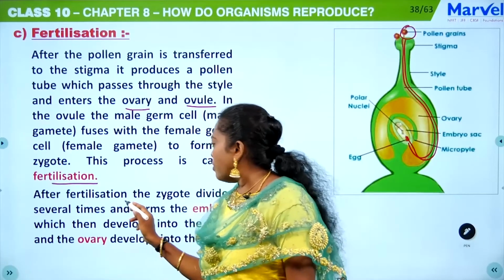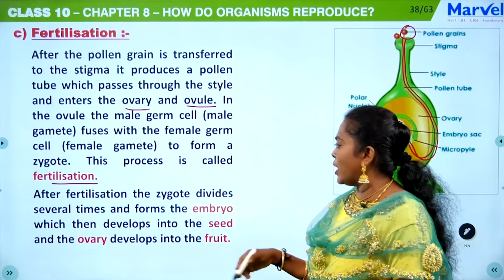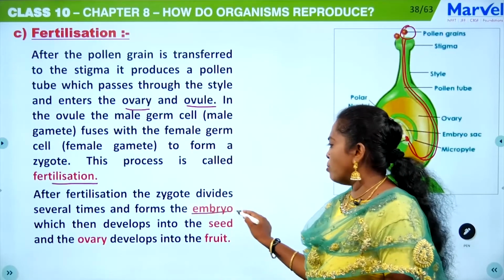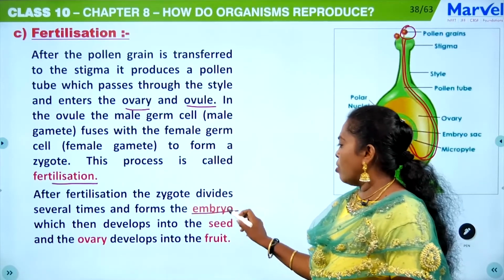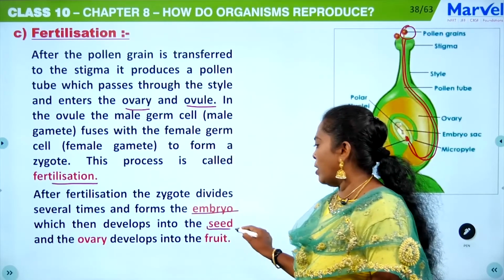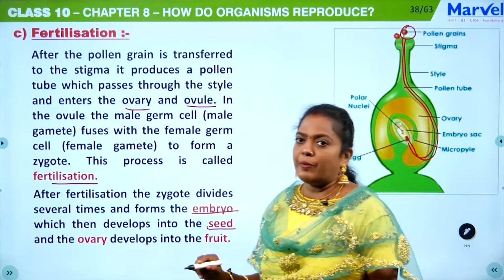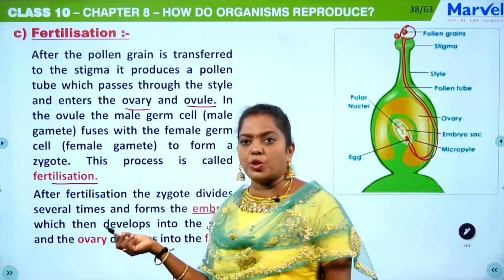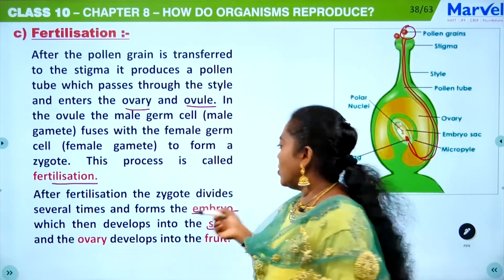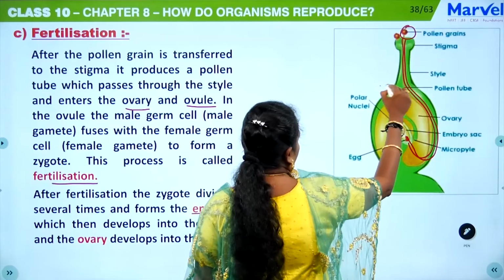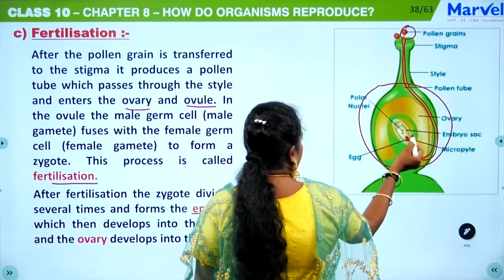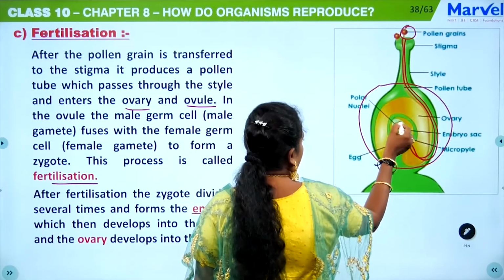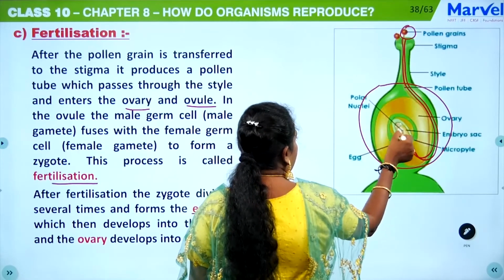After fertilization, the zygote divides several times and forms the embryo. Later on, this embryo will develop into a seed. And you can ask me, what will happen to this ovary then? This ovary will develop into a fruit, and this ovule which is present inside is going to develop into a seed.